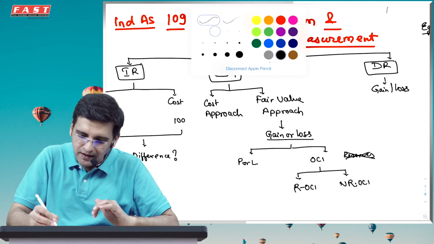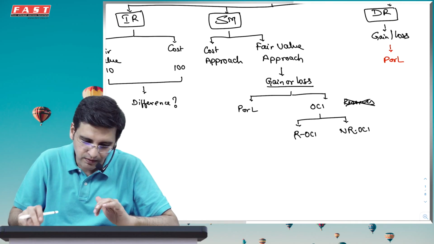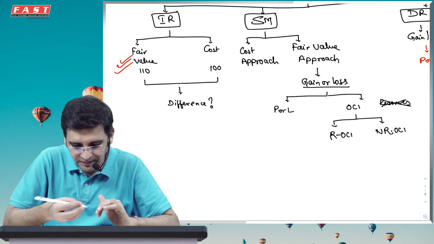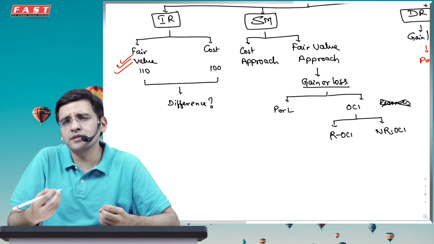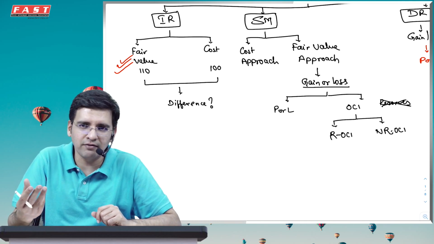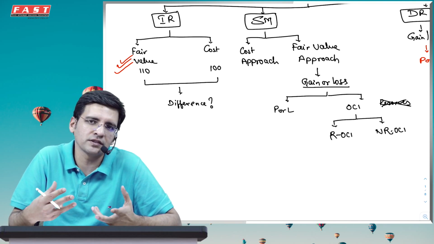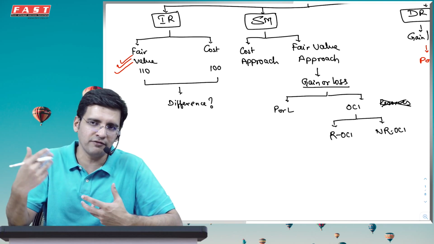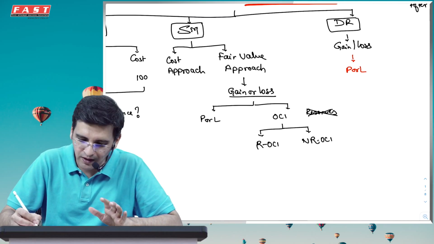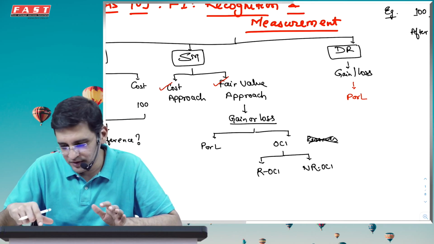Now the interesting part here is, derecognition का gain or loss इस standard में हमेशा PRL में जाएगा. इनिशियल रिकॉग्निशन हमेशा फेयर वैल्यू पे होगा. हमेशा का मतलब there would be some exceptions to it, primarily when other Ind AS applies, like 115 में क्रेडिट सेल्स की है तो जो डेटर है वो भी एक फाइनेंशियल एसेट है, but उसकी इनिशियल रिकॉग्निशन वैल्यू would be the transaction price as per 115. We'll come to that aspect later on, but usually it will be fair value. Here it will be PRL. However, here it could be cost approach also or fair value approach also.